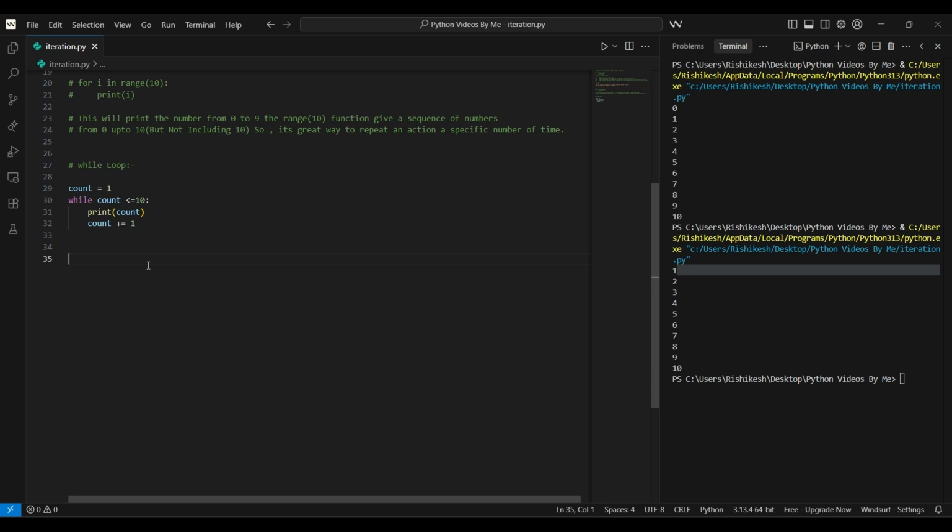Now we start with count 1. The while loop checks whether 1 is less than or equal to 10. If yes, then it prints 1 as output, and checks again. Count here is now 2, and if 2 is less than or equal to 10, then the condition is true, and 2 gets printed here. It checks until 11, because 11 is not less than or equal to 10. So that's why the loop ends and prints until 10.